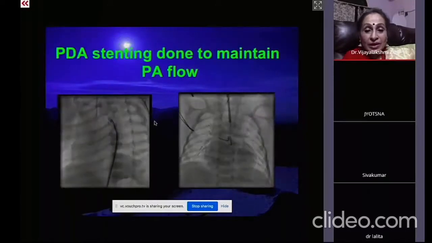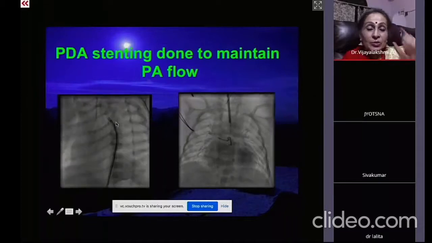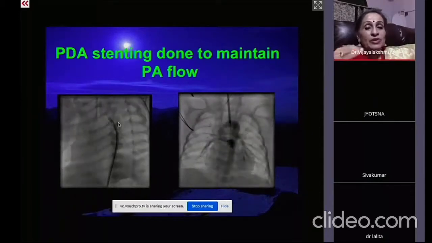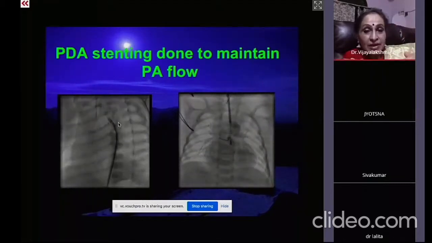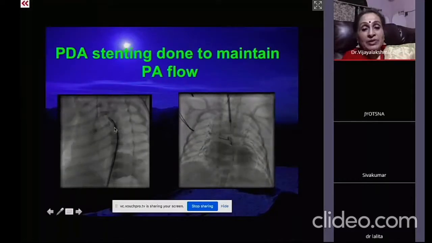So what I did was go to the duct, and here you must see that the prostacyclin that you are giving has to be stopped a few hours before the stenting. It has to be managed in such a way that the duct doesn't close, and at the same time is not flared up. Otherwise, the moment you release the stent, the stent jumps into the pulmonary artery.